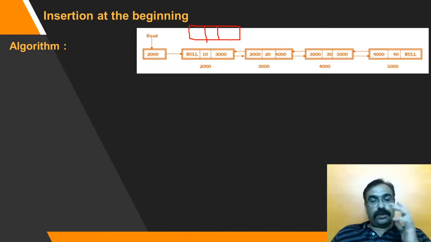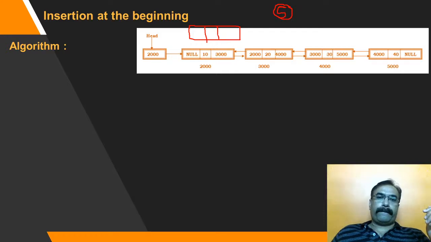Let us say that I want to insert the value 5. So you first create a node. Let us name that node new node, I'll write it as NN. Make its data field 5. Now I need to insert this as the first node in the linked list.